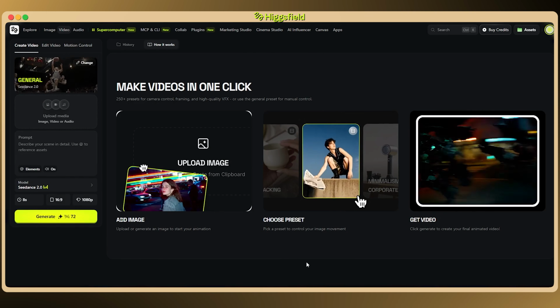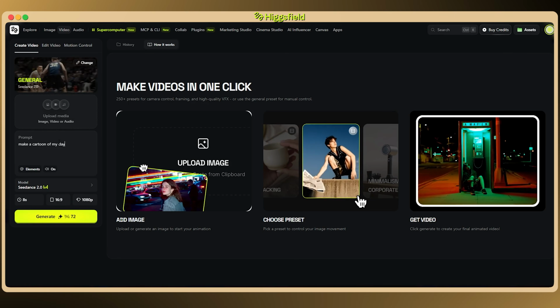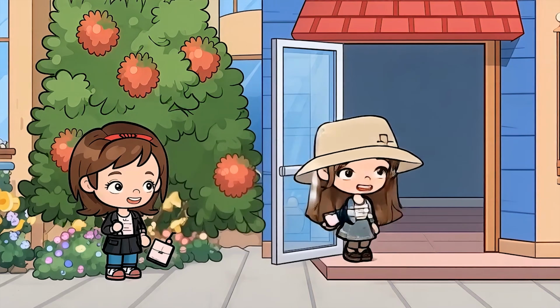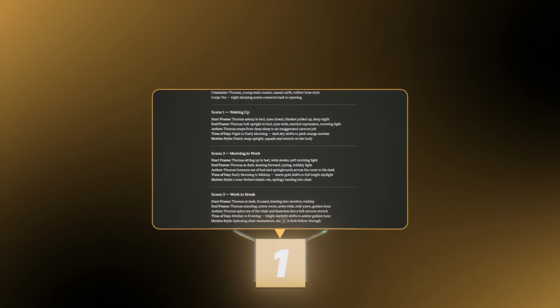And the very first step is what decides whether this looks like a real cartoon or just random AI junk. And it isn't drawing or even animating. Because if you jump straight into a video generator and type, "make a cartoon of my day," you'll get a mess that never lines up into an actual story. So before I touch any of that, I write the whole animation out as a plan first.